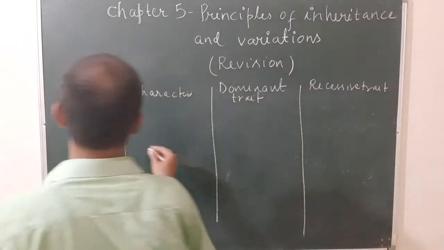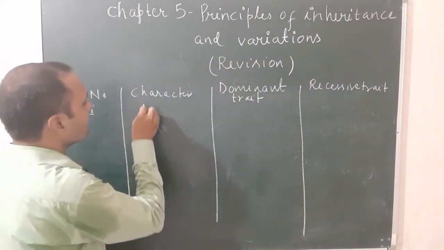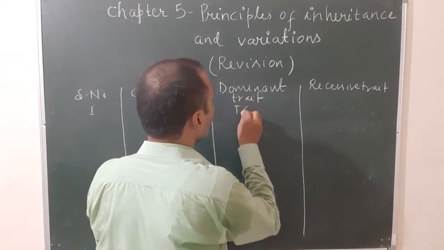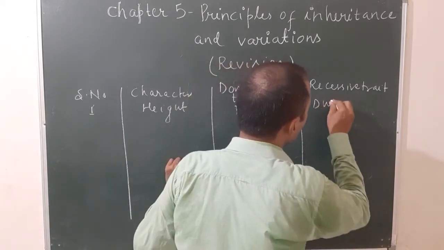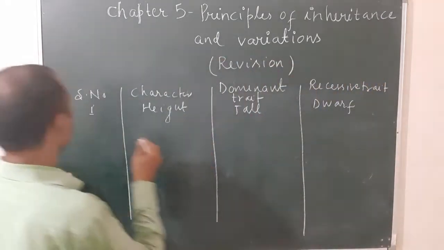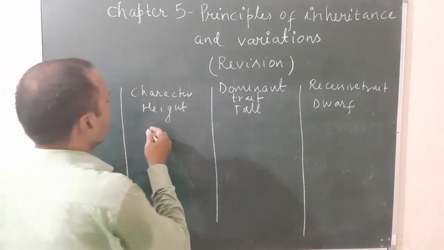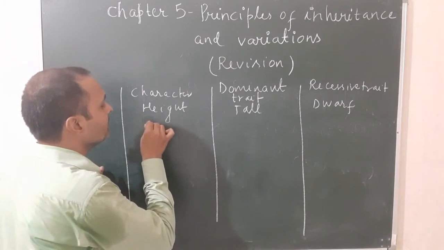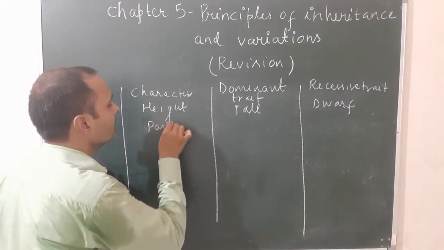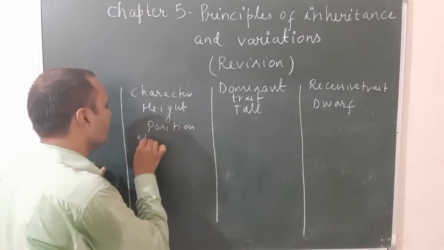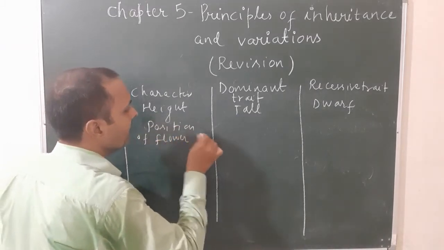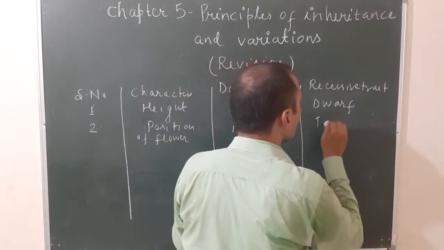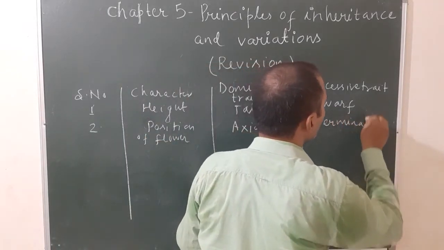You can see serial number 1. Suppose the character is height. Mendel saw that in the pea plant the dominant trait was tall and the recessive trait was dwarf. Second, position of flower: axial was the dominant and terminal was the recessive.